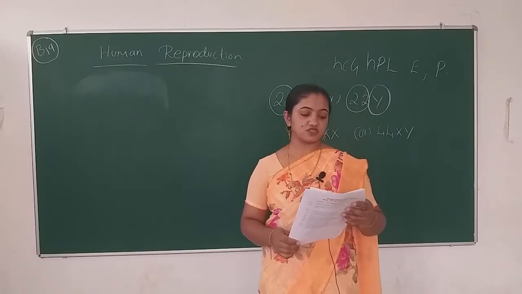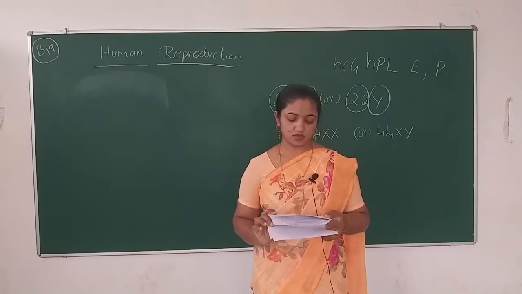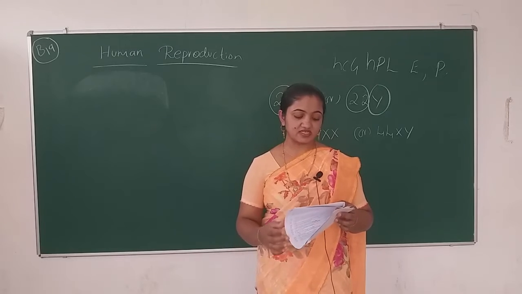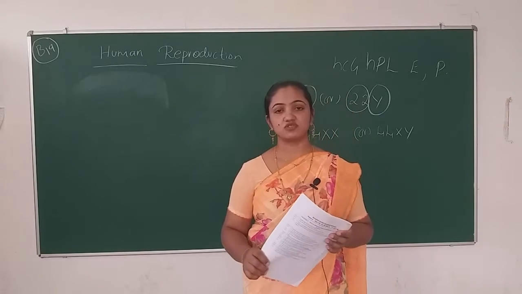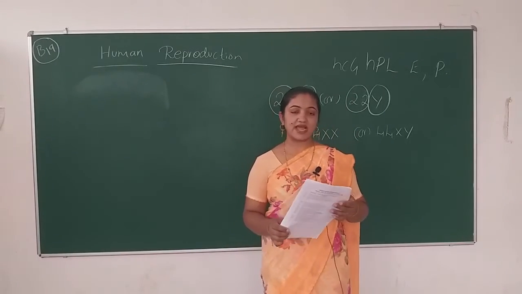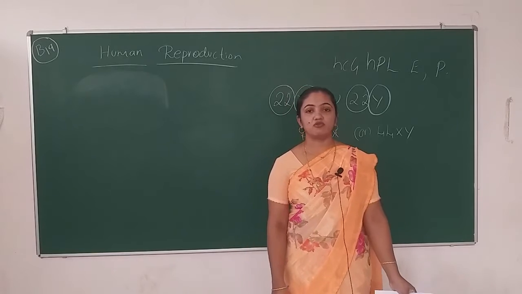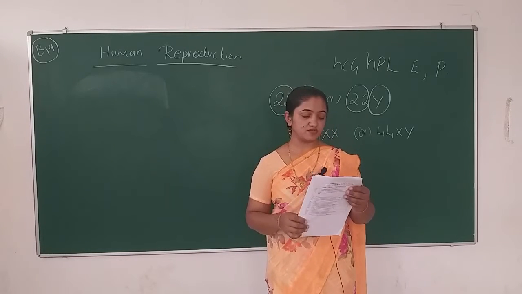The first question is, what is ovulation? Second question is, name the cells that secrete androgens. Answer it and show it to me.